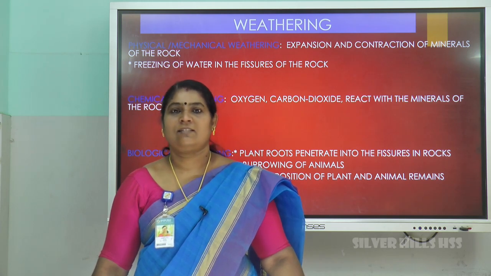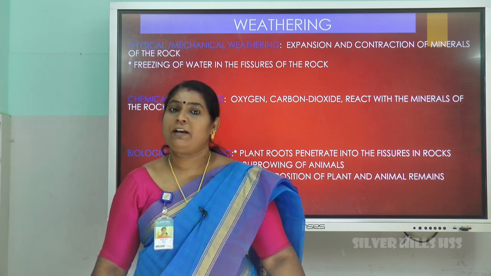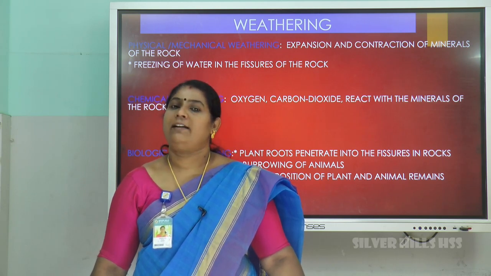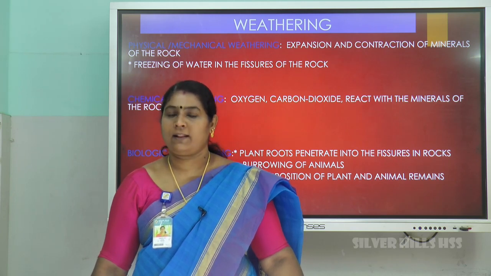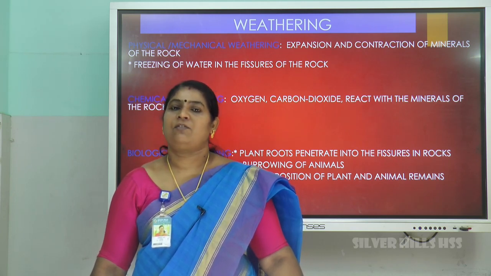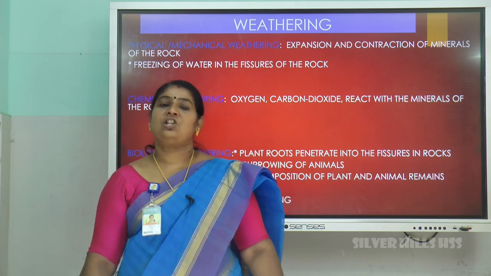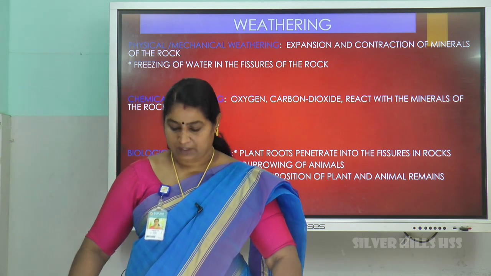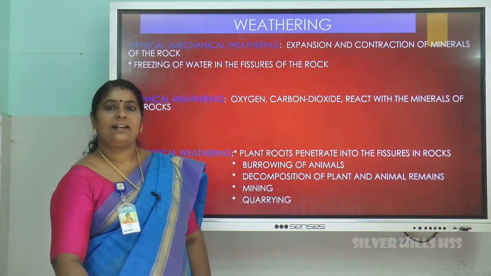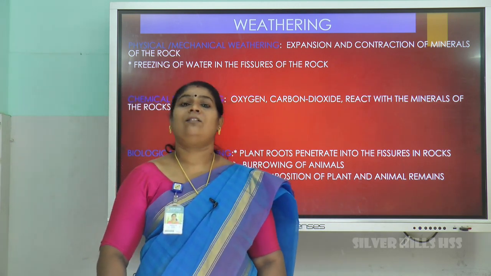In the last class, we already dealt with different layers of the earth, lithosphere, asthenosphere and different types of rocks. Today, we will be dealing with weathering, different types of soil, perishing of the soil and also how to conserve the soil. Let's go to weathering. Let us understand the meaning. What is weathering?